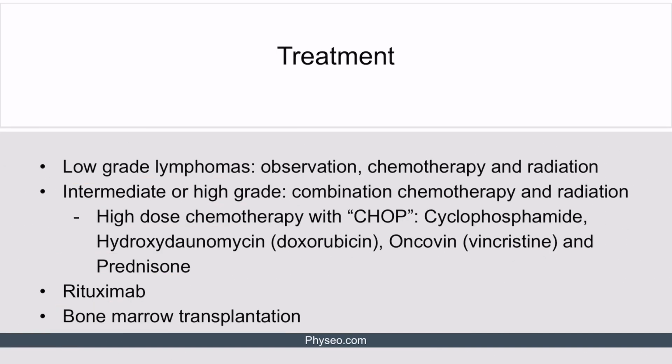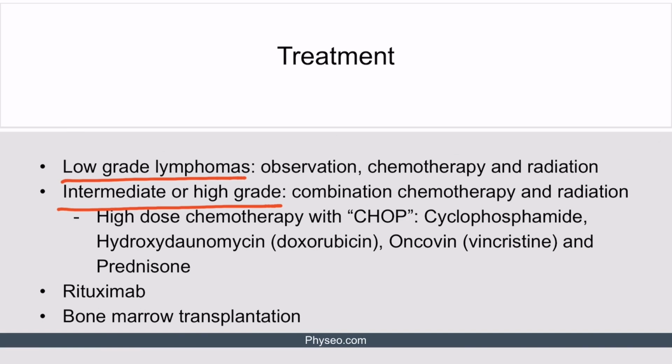The treatment for non-Hodgkin lymphoma varies depending on the stage and subtype. The indolent or low-grade forms of non-Hodgkin lymphomas are rarely curable but have a 5-year survival rate of 75%. These patients are treated in a variety of ways, including observation, chemotherapy, and radiation therapy. Intermediate and high-grade non-Hodgkin lymphoma may be curable with aggressive treatments, but if complete remission is not achieved, survival is usually less than 2 years. In general, high-grade lymphomas, because of their aggressiveness, are treated with multiple regimens of combination chemotherapy and radiation therapy.